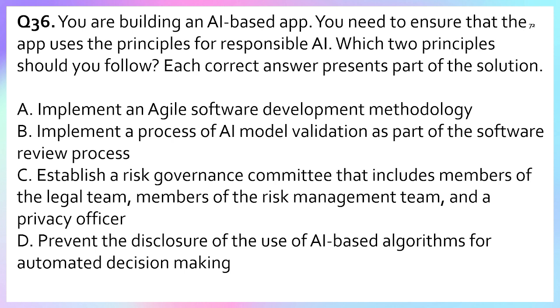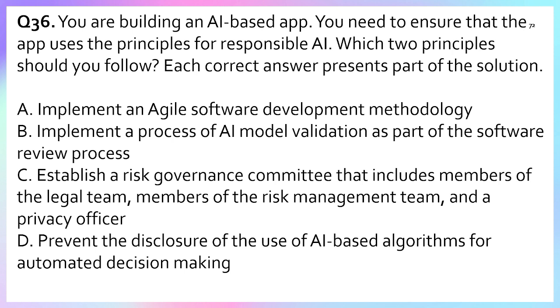Option B, implement a process of AI model validation as part of the software review process. Option C, establish a risk governance committee that includes members of the legal team, members of the risk management team, and the privacy officer. Option D, prevent the disclosure of the use of AI-based algorithms for automated decision making.